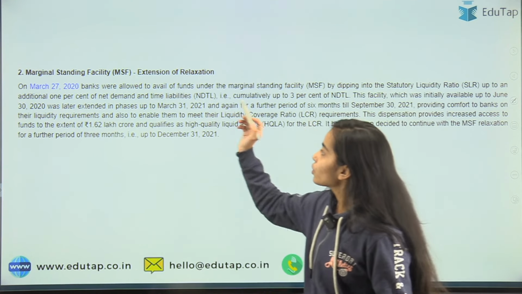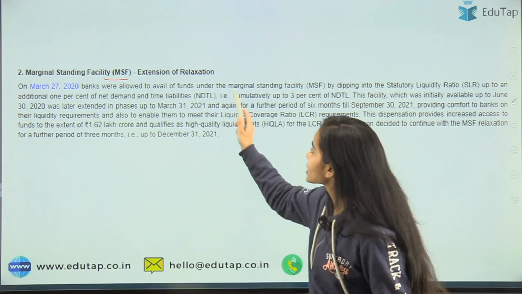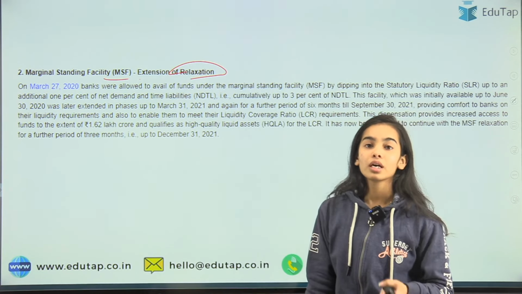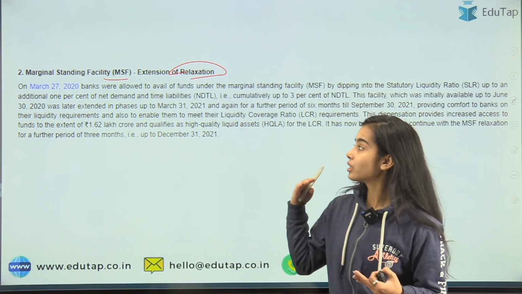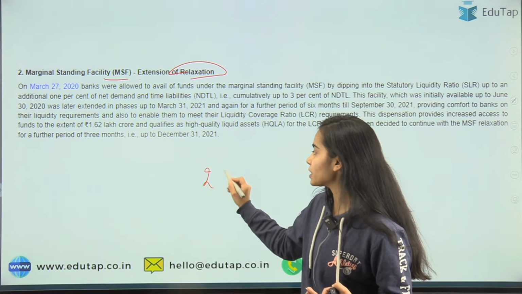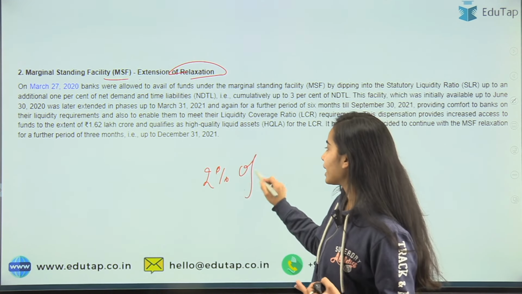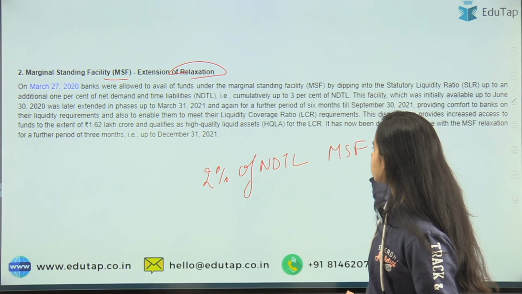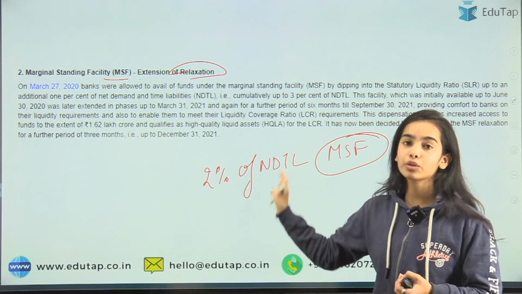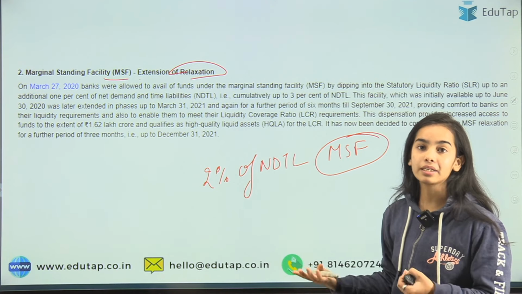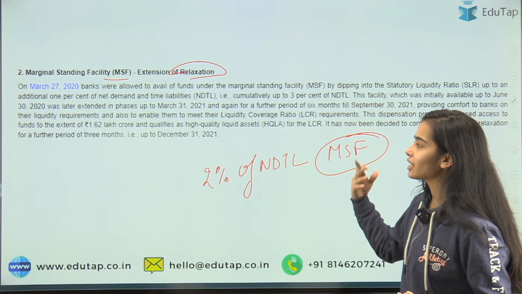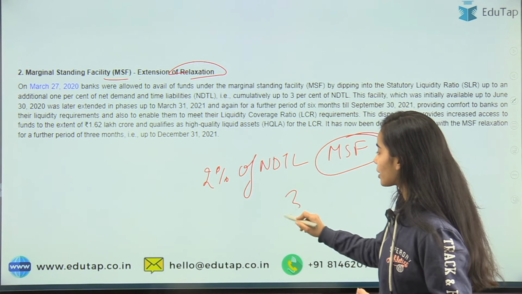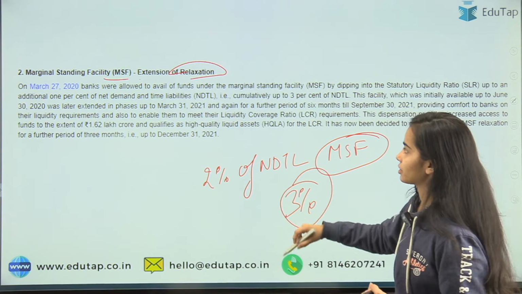Okay, so the margin standing facility extension of relaxation. See what happened: during the COVID situation, the RBI increased the limit from 2%. Before, it was 2% of the NDTL that was given under the MSF, margin standing facility. But during the COVID, there were many banks that needed the money immediately, or the RBI wanted to help the banks. So RBI increased the limit to 3%.